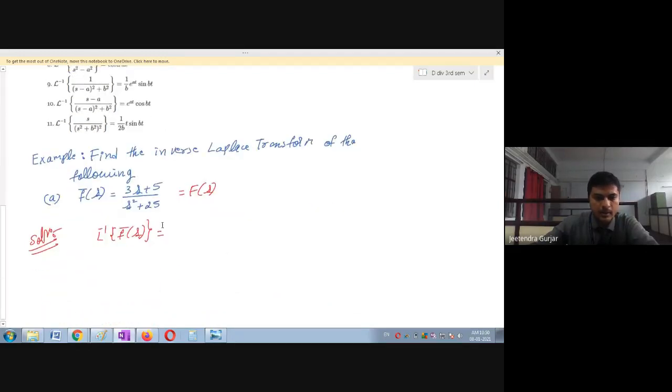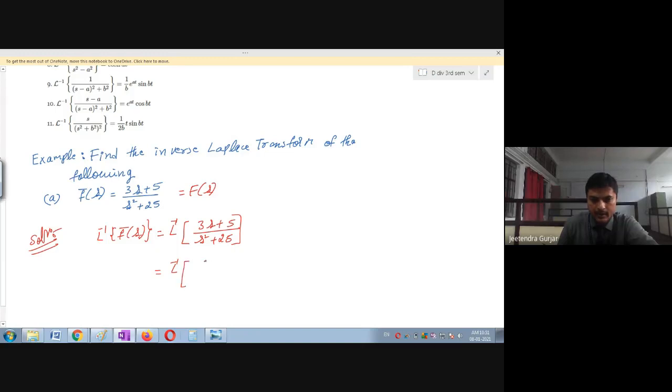So what can I do? I will go for splitting of this. One can easily see that if you cannot get the direct answer by using the formula, then you are going to go for modification. So please note down, students. L inverse of 3s plus 5 divided by s square plus 25 is given, right? So how will you simplify? This is equal to L inverse of, I will just separate the numerator terms over the denominator.